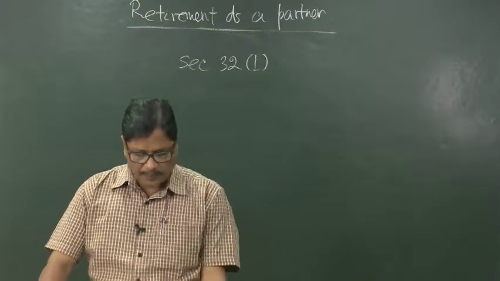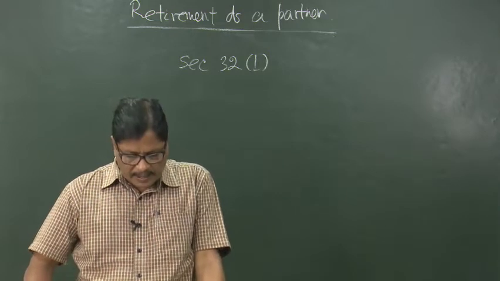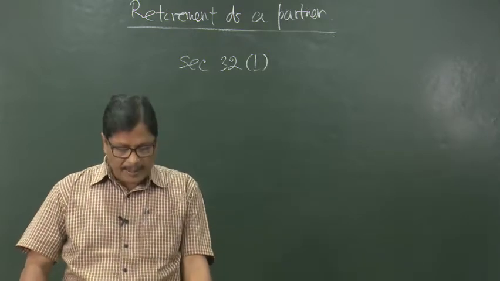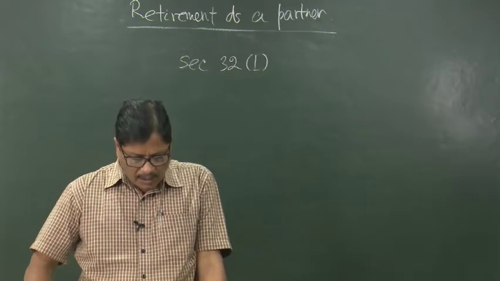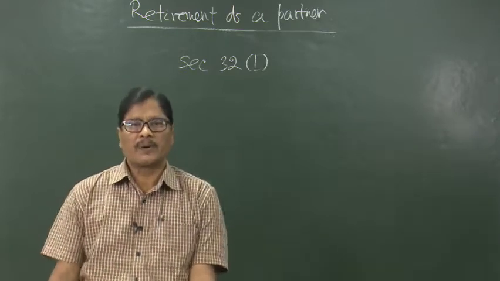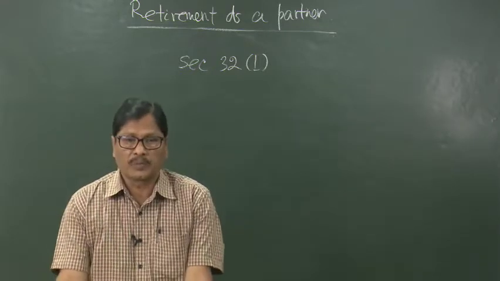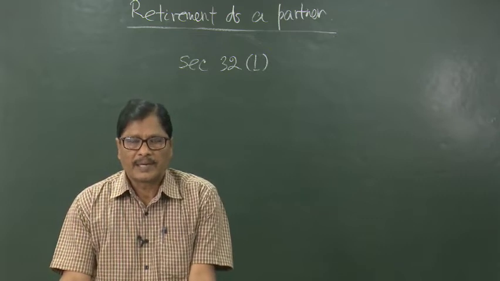First of all, express or implied consent of all the partners, express agreement by the partners, or in case of partnership at will, just by giving a written notice to all the partners, then the partner can retire.